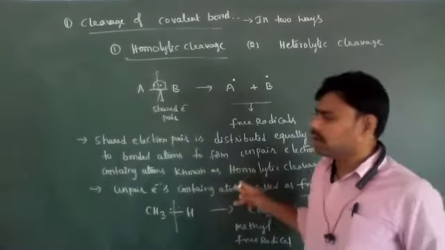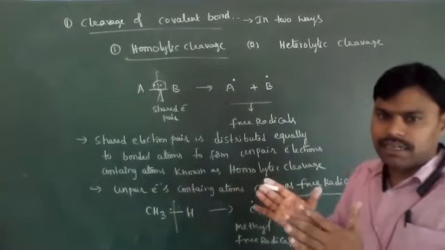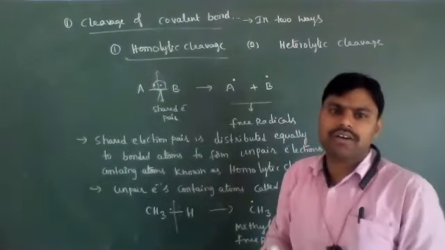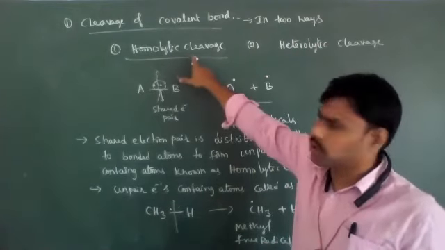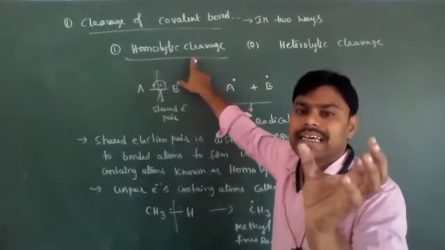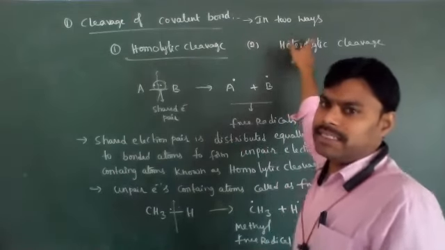So when the shared electron pairs are distributed equally while breaking a covalent bond, such cleavage is known as homolytic. Homo means equal. Hetero means unequal.